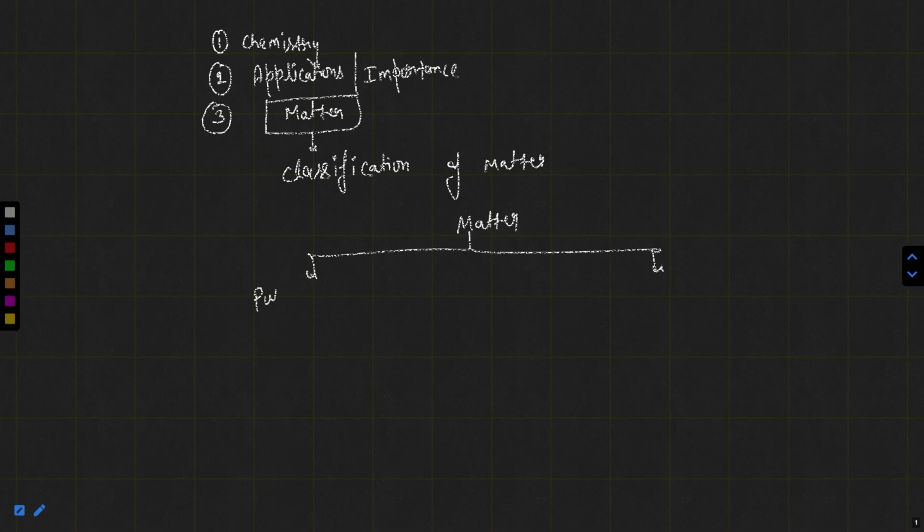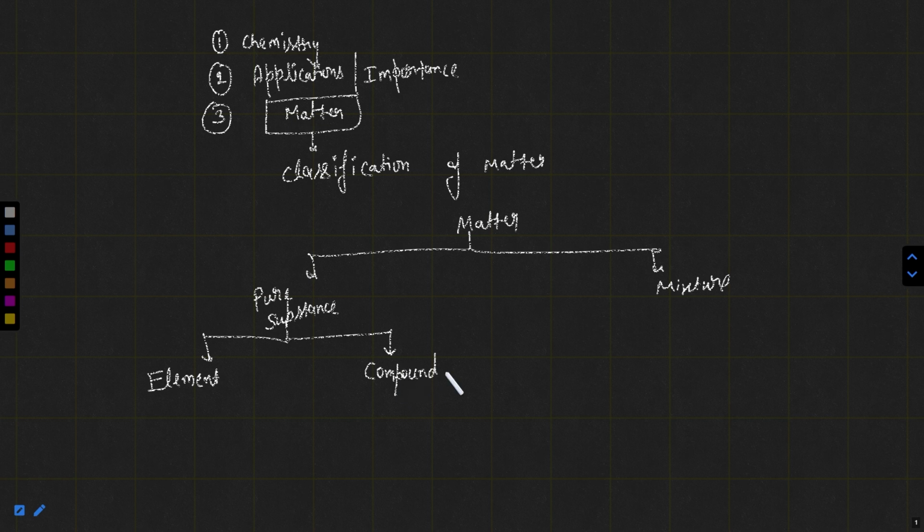One is pure substance, and another is mixture. If the matter is present in the form of a pure substance, it can be an element or a compound, because pure substances are those which have constant composition and constant properties throughout the sample.